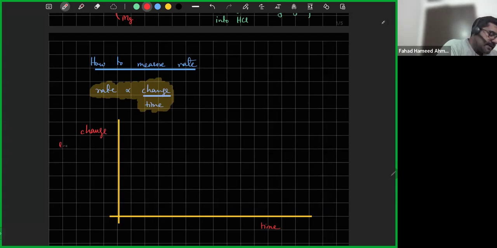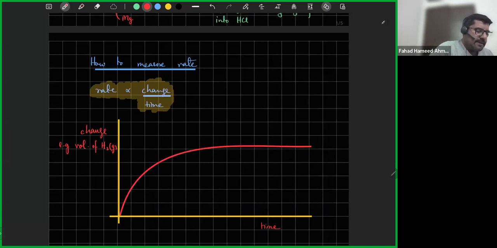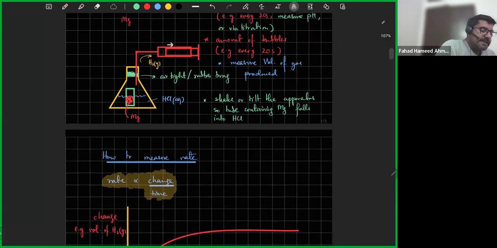So for example, you're measuring the volume of gas, volume of H2 gas. The graph would look something like this. Initially, a lot of H2 gas is going to be produced with respect to time. The reaction is fast, so the volume of H2 gas will increase quickly. In the syringe, a lot of H2 gas is going to be produced.